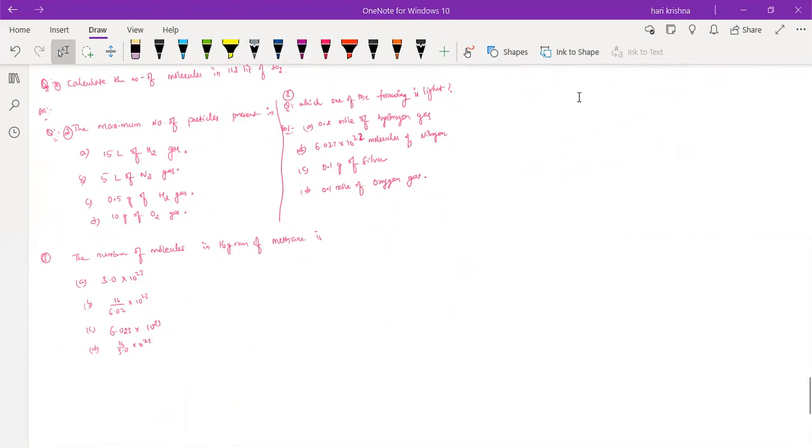Any doubts in today's class? Any doubts in the conversion chart? No, sir, no doubts. Can you do these problems? Easy only, right? Yes, sir, it's easy. Just use the conversion chart and you can find out. Some will be in grams, you have to convert to molecules, or the data is given in particles, you have to convert to moles. Okay, sir. If you have any doubts, you can ask me.